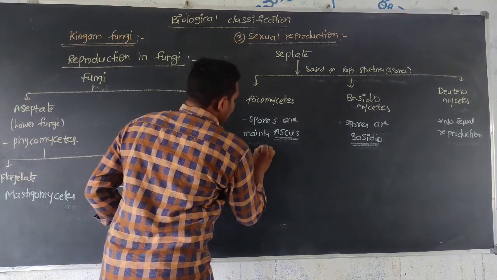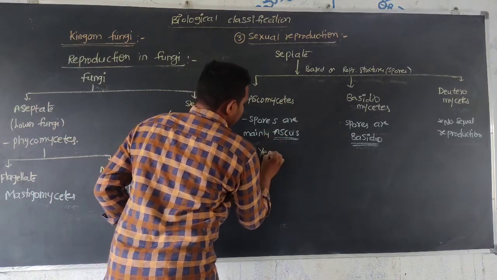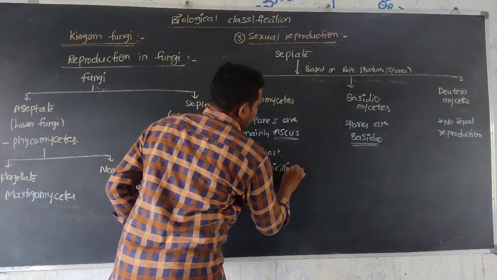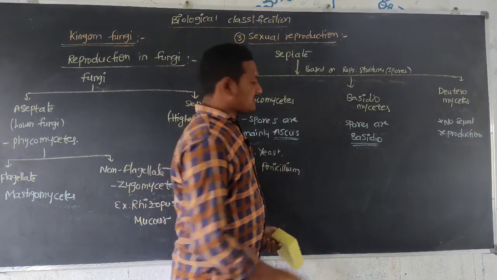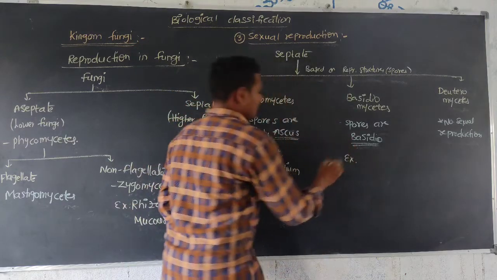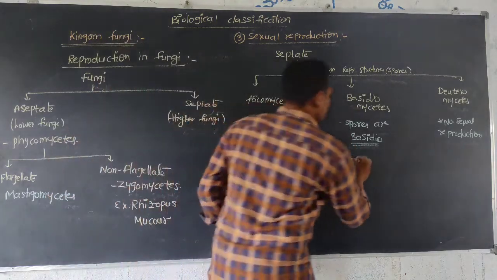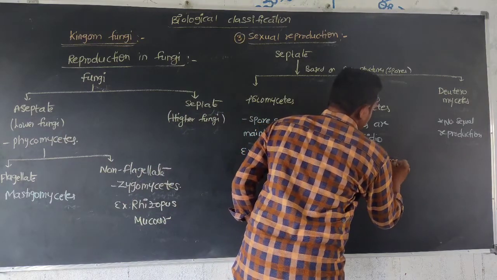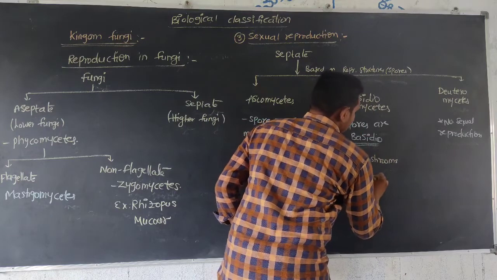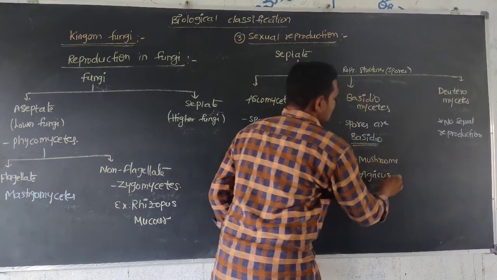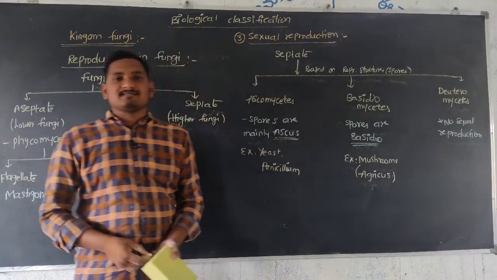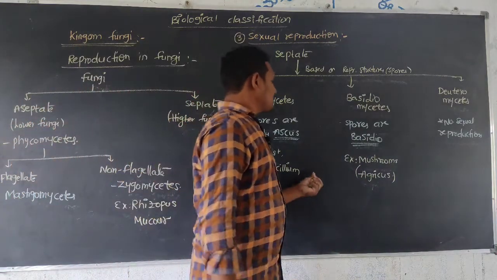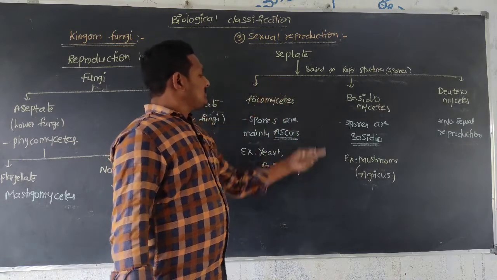Examples of Ascomycetes are yeast and penicillium, and an example of Basidiomycetes is mushrooms, which are also called agaricus.